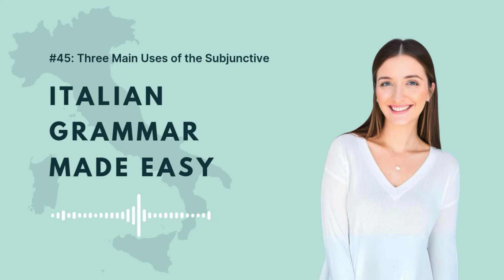To recap, the first case is when the verb of the main clause indicates an opinion, a doubt, a thought. The second case is when it indicates a wish, a hope, a desire. The third case is when it indicates something probable or impossible.